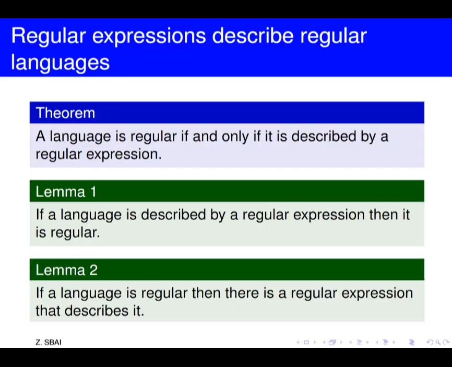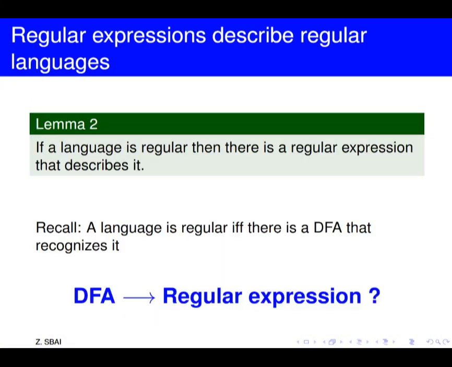Hello, in this video we're gonna prove the second lemma of the theorem that states that a language is regular if and only if it's described by a regular expression. The second lemma states that if a language is regular, then there is a regular expression that describes it. For this, we will try to convert from a deterministic finite automaton to a regular expression. Why? Because if the language is regular, we know that there should be a deterministic finite automaton that describes it.